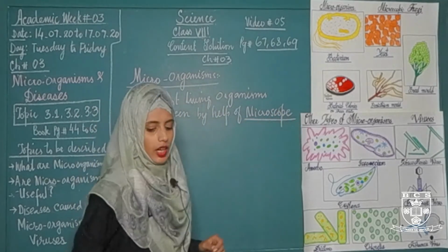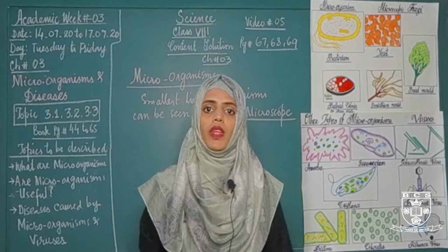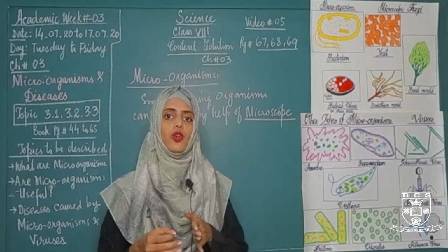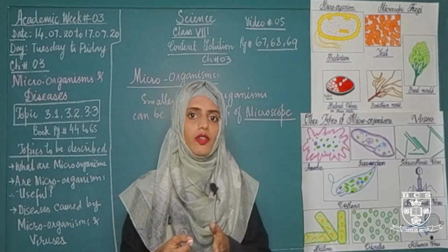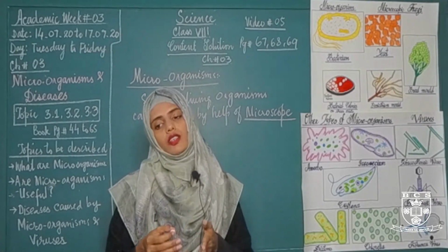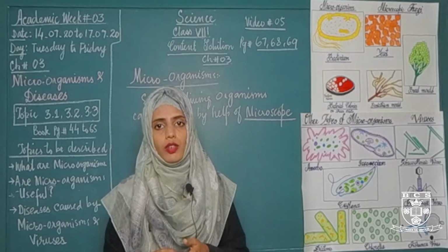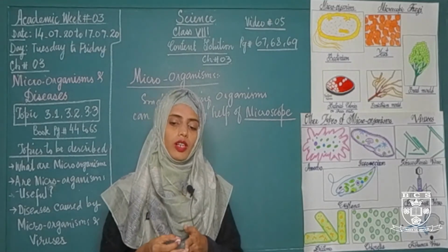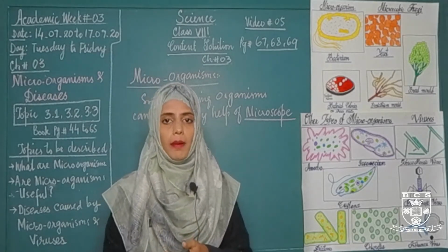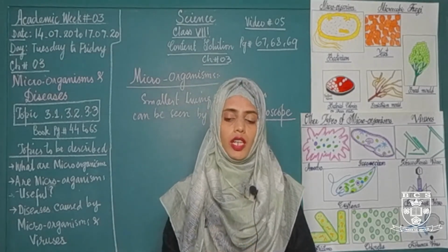Students, what is microscope? An instrument which is used to see the objects, which is used to increase the size of objects by the use of lenses. You can observe the smallest or the unicellular living organisms by the help of microscope. Microscopes gives magnified image of the microorganisms which are smaller in size.